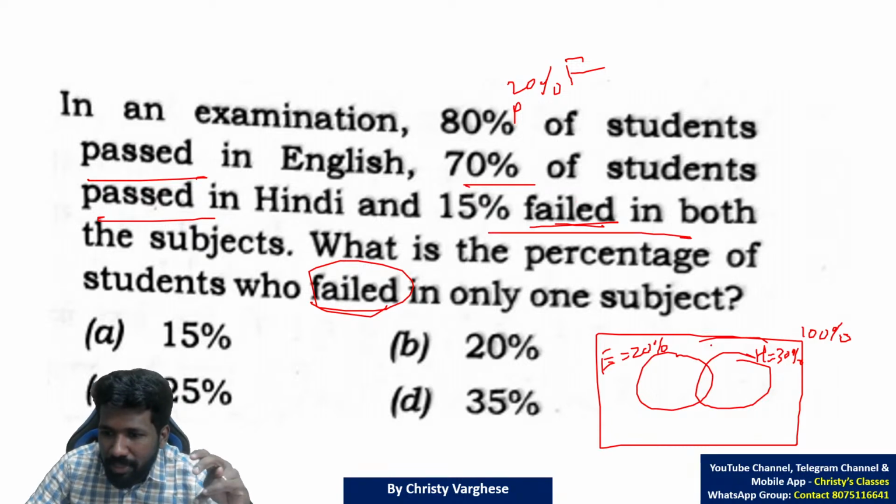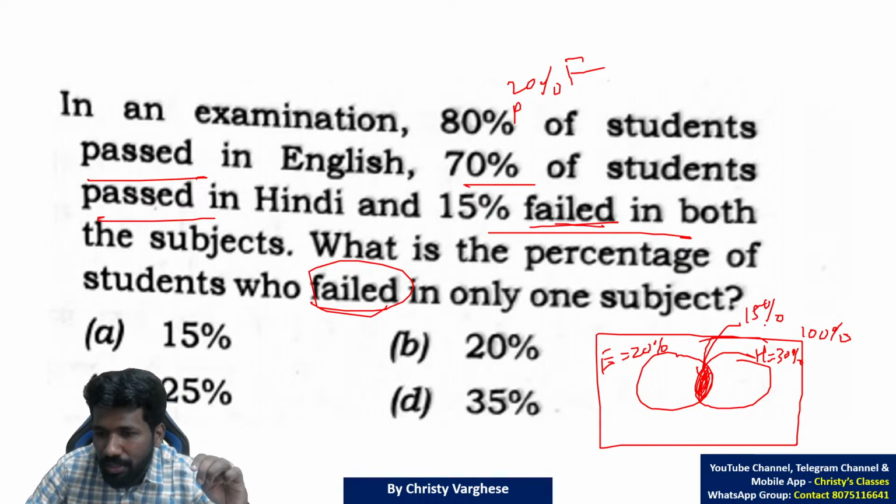15% failed in both subjects, in the intersection region. Intersection region means this region. There should be 15% people. Now you use the union idea, the principle of inclusion and exclusion. What is the percentage of students who failed in only one subject?